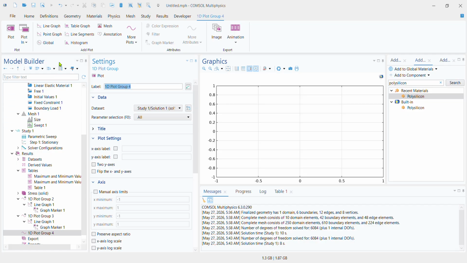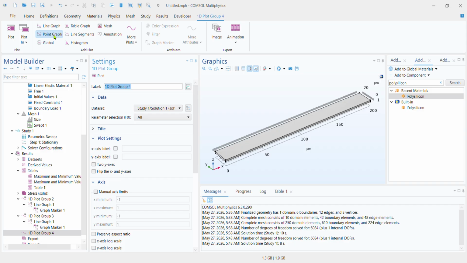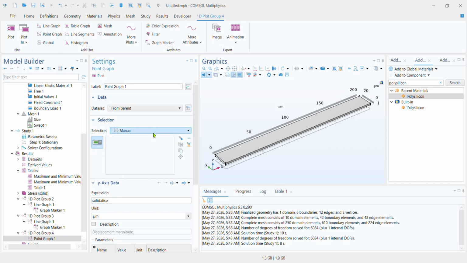Now this time, instead of a line graph, you might want to choose a point graph because we want to examine the value of force at a certain point, and usually you want to explore the maximum.